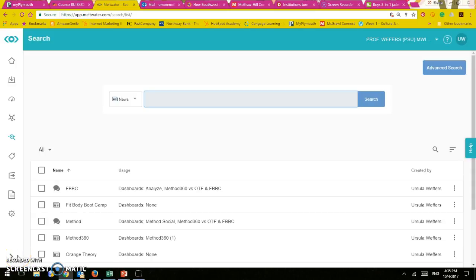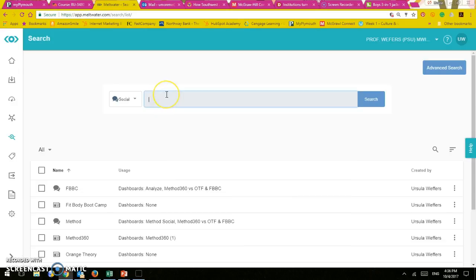So this is where you start. You first need to go and do a search. That means you have to click here where it's search. So once you open this, you're going to have two options. You can search on the news or you can search on social. So I'm just going to skip the news and I'm going to go to social so that we can see this.